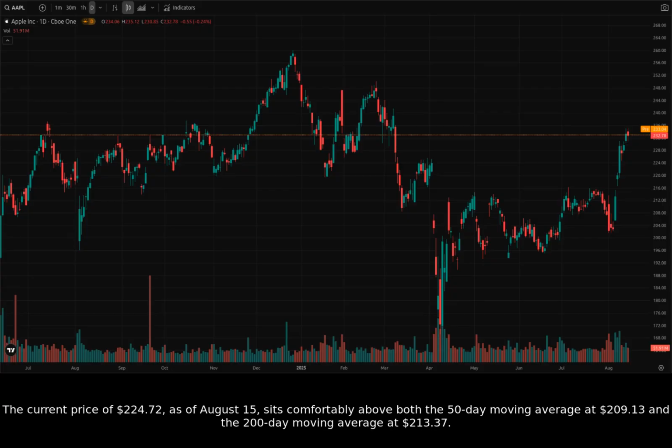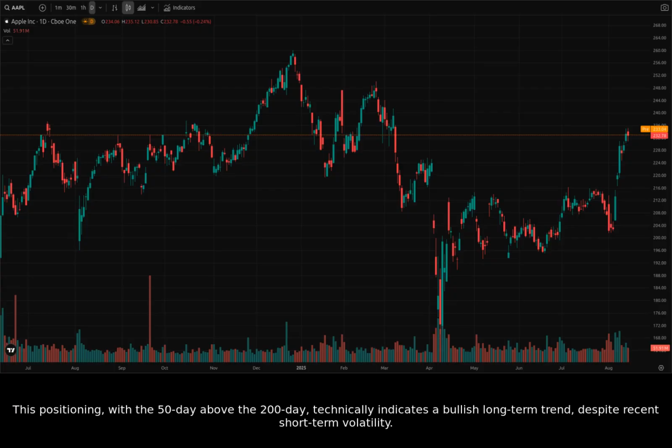The current price of $224.72 as of August 15th sits comfortably above both the 50-day moving average at $209.13 and the 200-day moving average at $213.37. This positioning, with the 50-day above the 200-day, technically indicates a bullish long-term trend, despite recent short-term volatility.